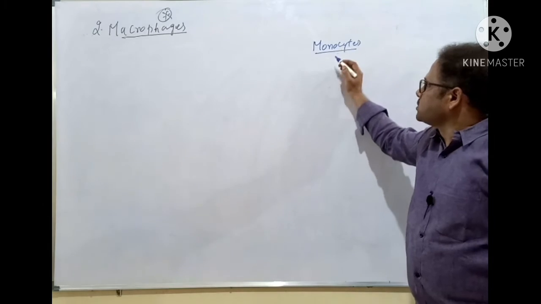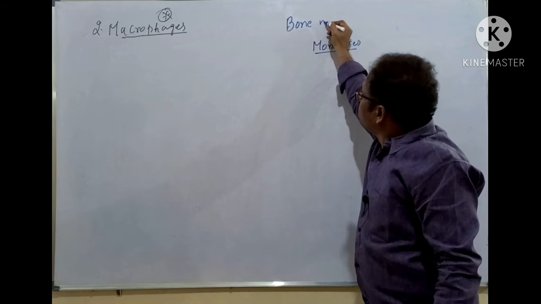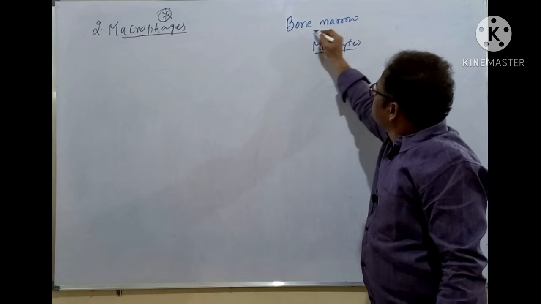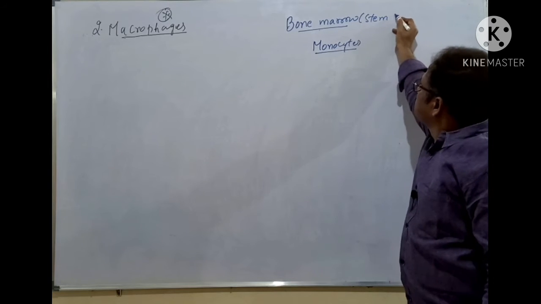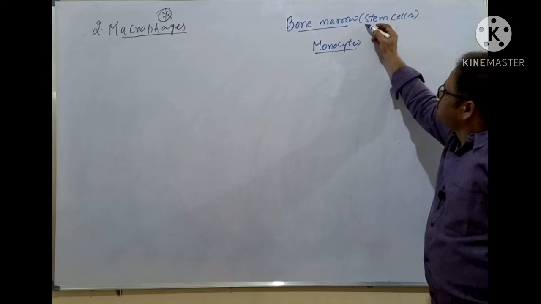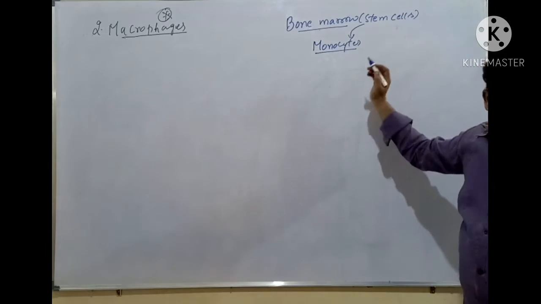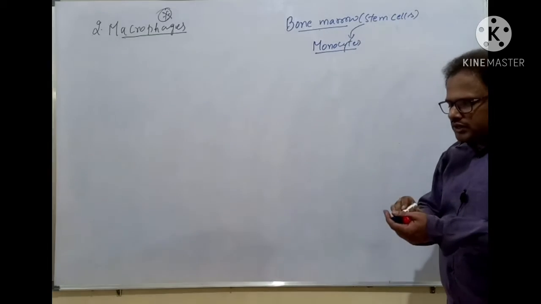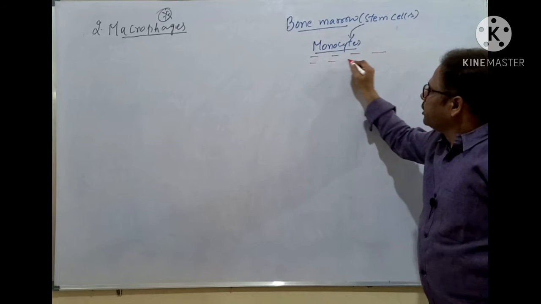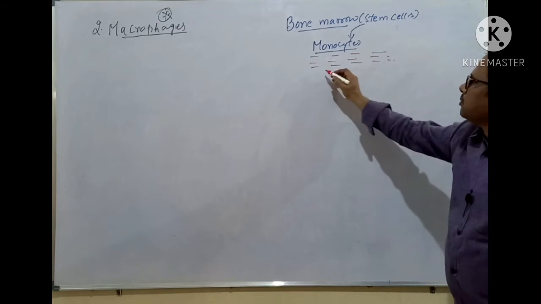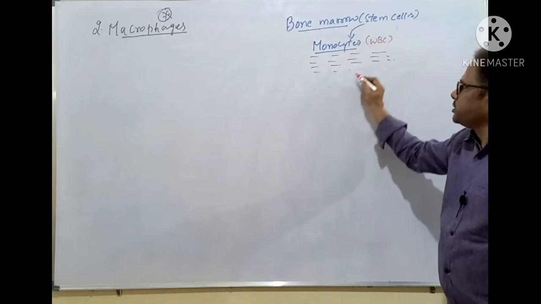Now here the monocytes are produced by the bone marrow. Bone marrow contains the stem cells. From the stem cells present in the bone marrow, the monocytes are formed, and these are present in the blood. What are monocytes? They are nothing but the agranulocytes present in the blood, a type of WBC, that's it.